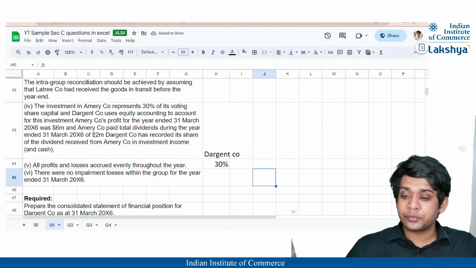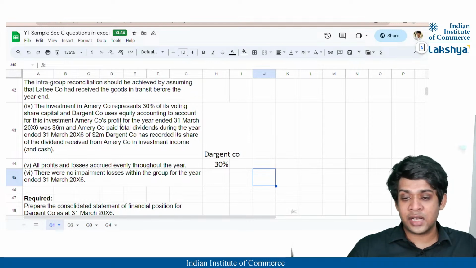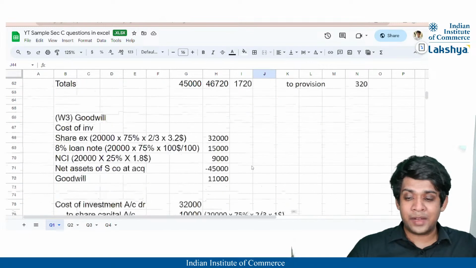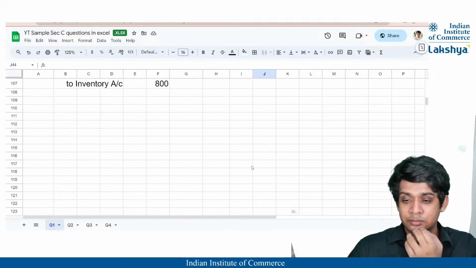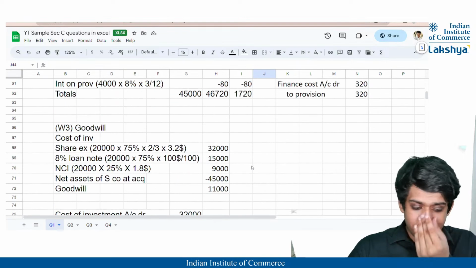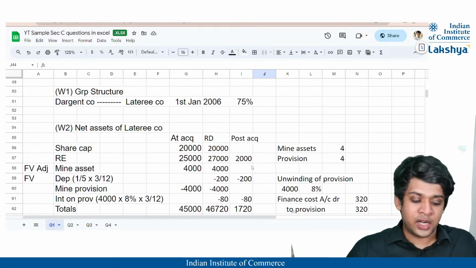Now, what else have they provided as information? It uses equity accounting to account for this investment. Amri company's profit for the year ended 31st March is stated as 6 million. Okay? So we'll just prepare one working note for this. It will be better. Maybe I can just do it there directly. I don't think there's too much of a mess to be created for it.